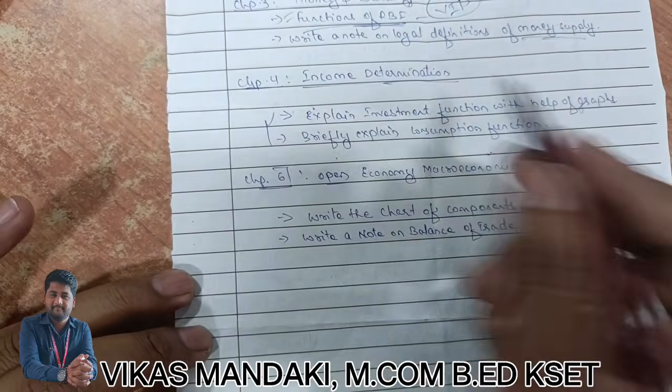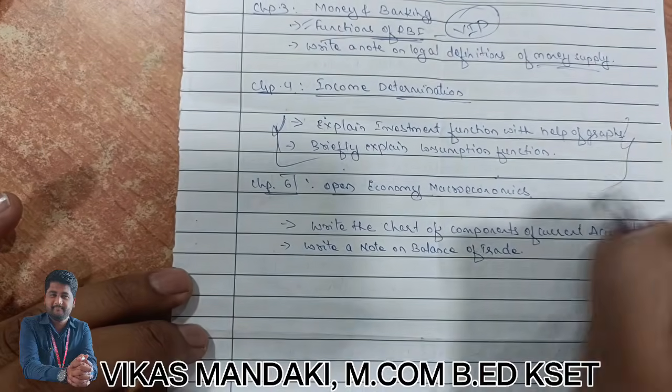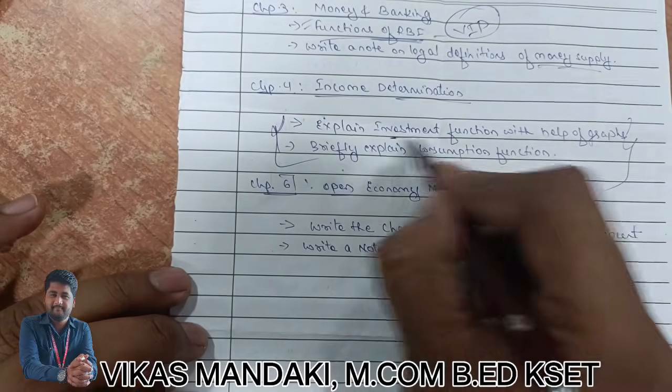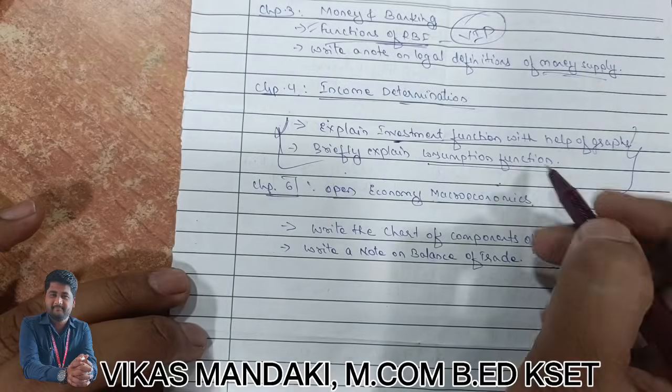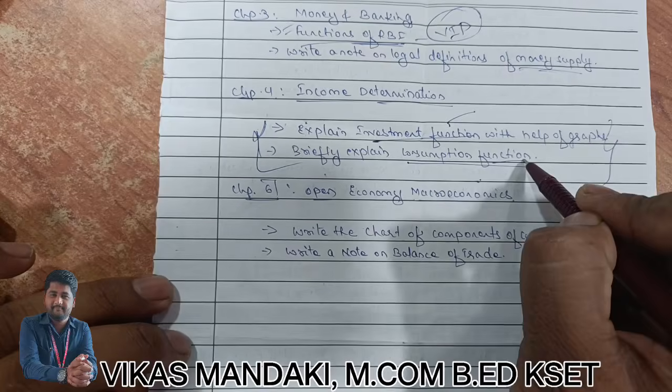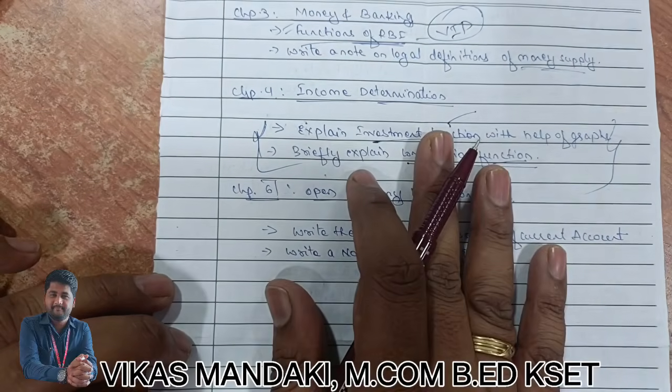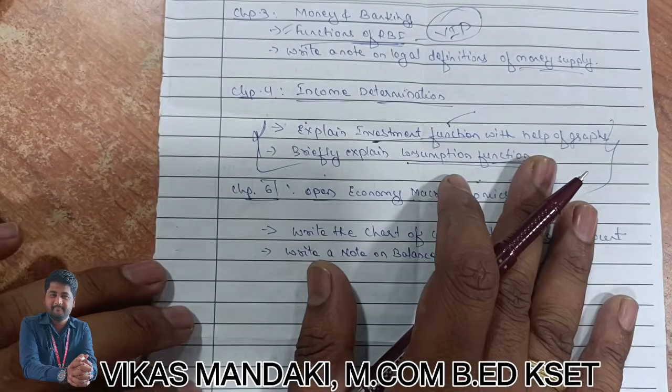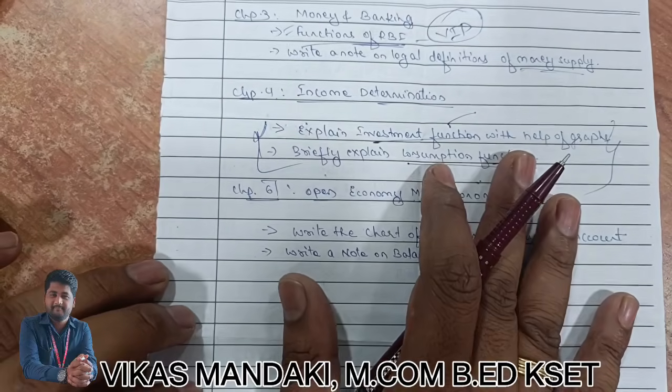Then, coming to income determination, I suggest going for both the questions here. Explain investment function and explain consumption function. There are 2 types of functions: one is the investment function, one is the consumption function. So go for both the investment function as well as the consumption function. Study both at any cost.